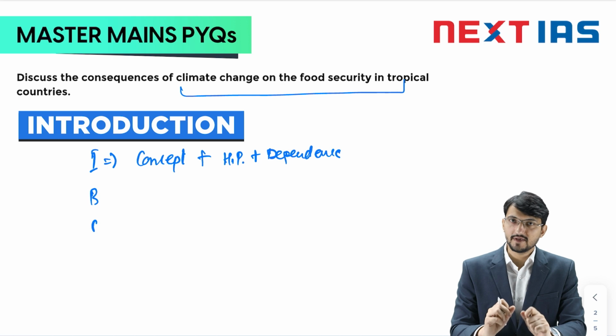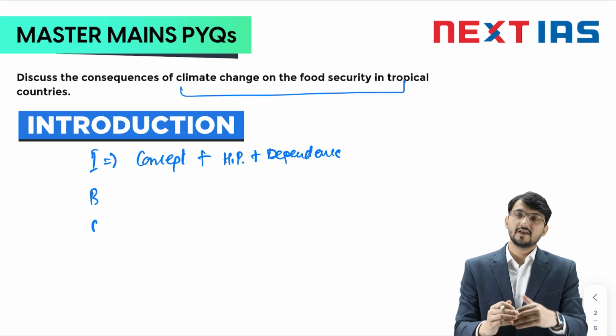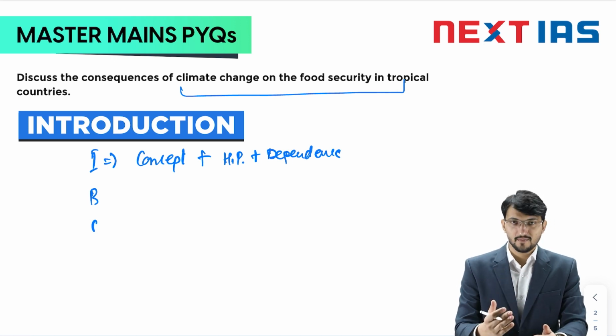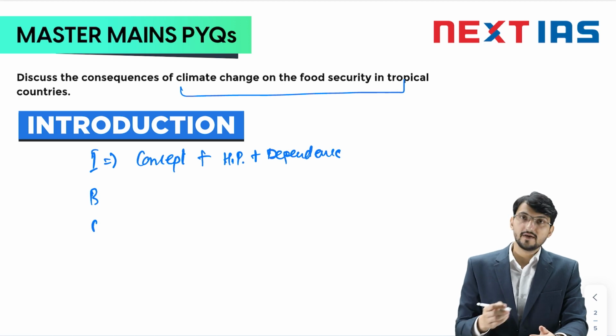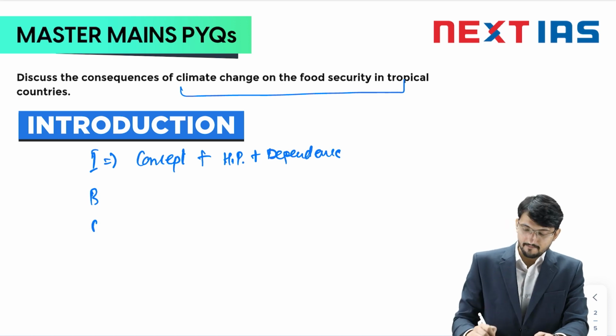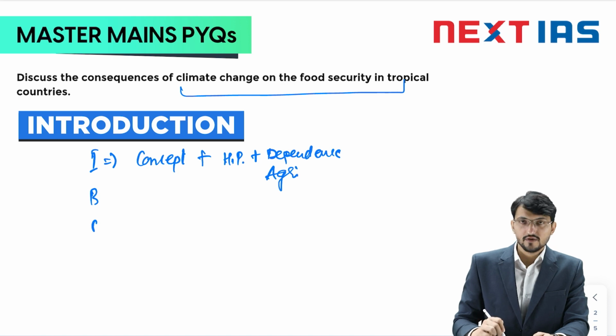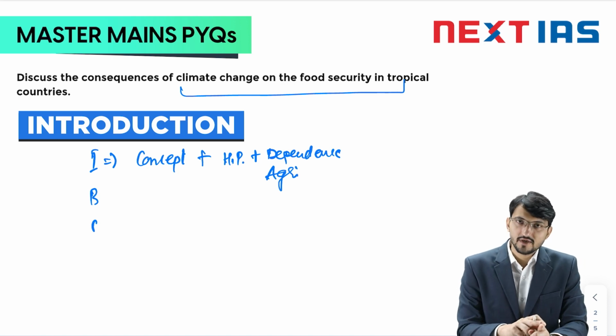Why? Because they are in tropics. So the global pattern is all very complex. The weather pattern is very complex in these areas, and they are also dependent on this weather. For example, largely they are agriculture led. So agriculture is dependent on rainfall also.